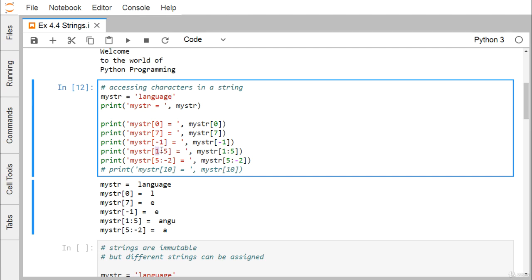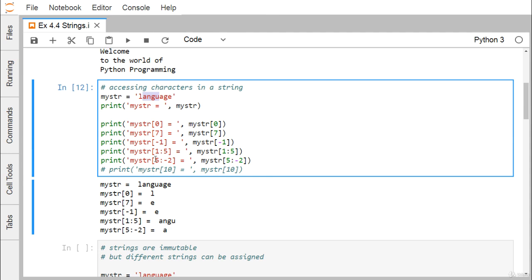Next one is 1 colon 5. That means index numbers 1, 2, 3 and 4, because the stopping index is always exclusive. So 1 to 5 means 1, 2, 3, 4. Here 1 and 5 are separated by a colon. Index 0 I'm not going to take. So there is a character at index 1, then 2, 3, 4. I've taken ANGU, and you see we're getting this output.